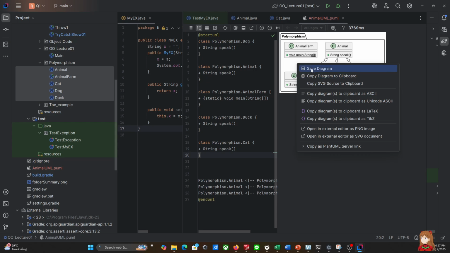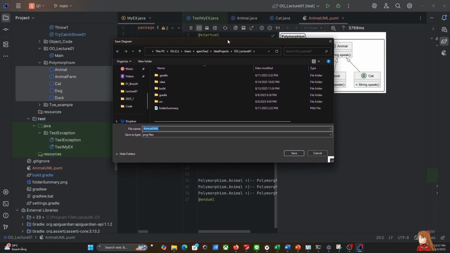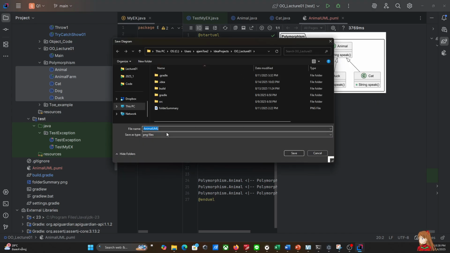So we should save the diagram as a PNG file. The default save is not a PNG, it's .puml, which is text. If we want to save as a PNG file, we have to right-click and select Save Diagram.